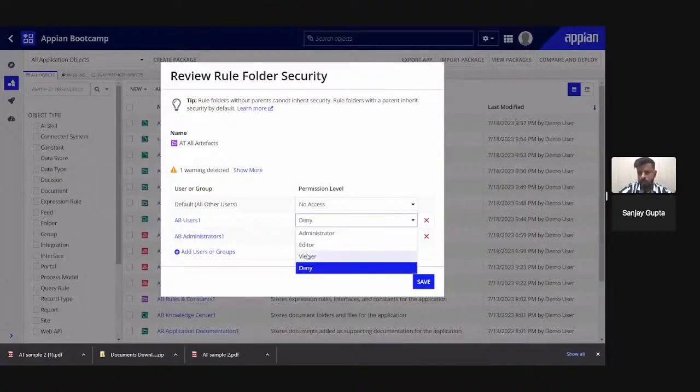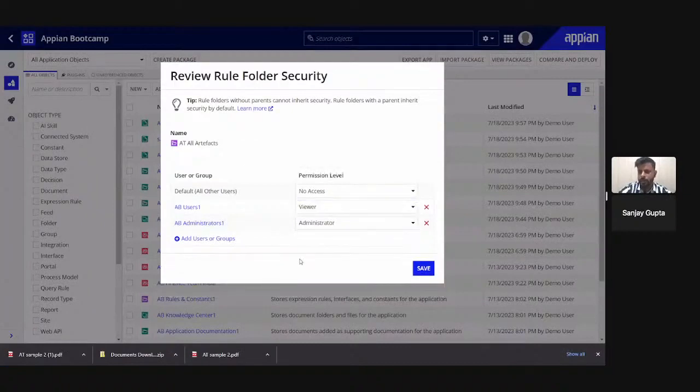Generally in this case also we have 3 groups. One is administrator, another is all users, and the third is editor. All users have viewer security, administrator has administrator level security, and editor has editor level security. In any application we generally create 3 groups for editor, administrator, and viewer security.